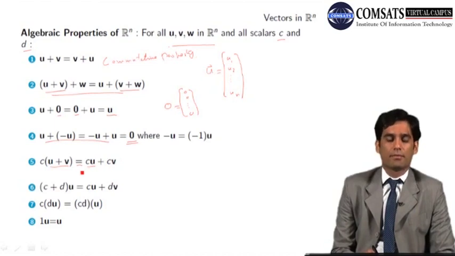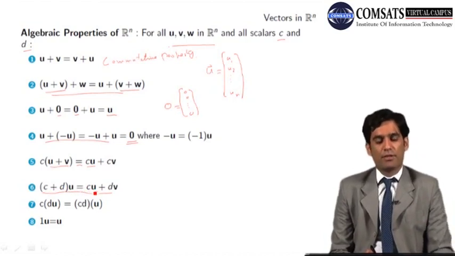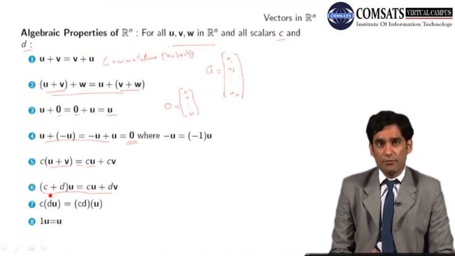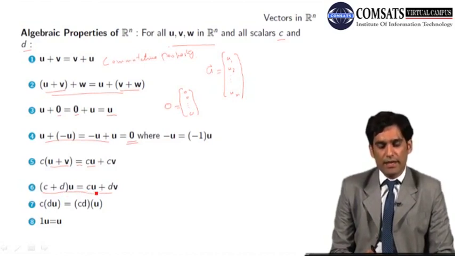The sixth property is that you have two real numbers C and D. Whether you add these real numbers and then multiply the answer with the vector u, the answer will be the same whether you multiply the vector with C first, then multiply the same vector with D and then add the results.